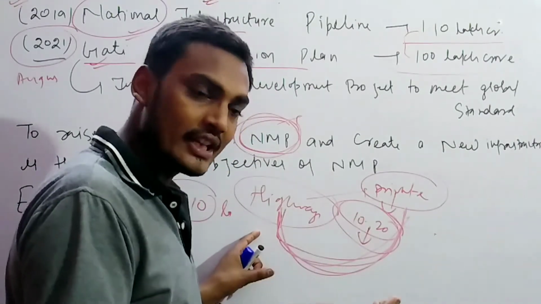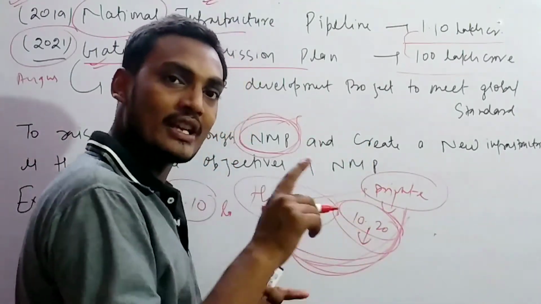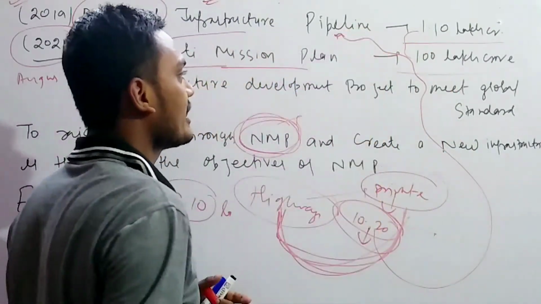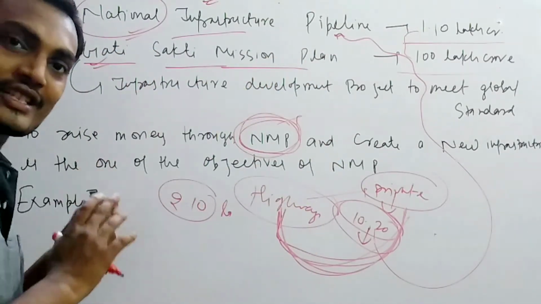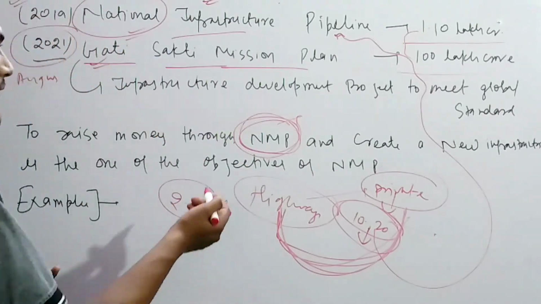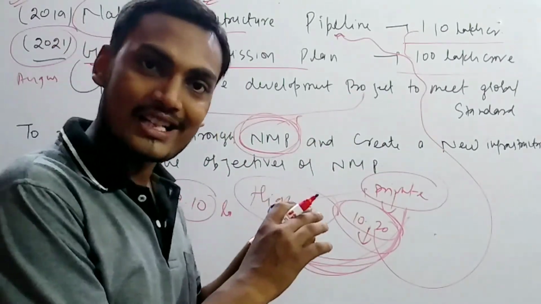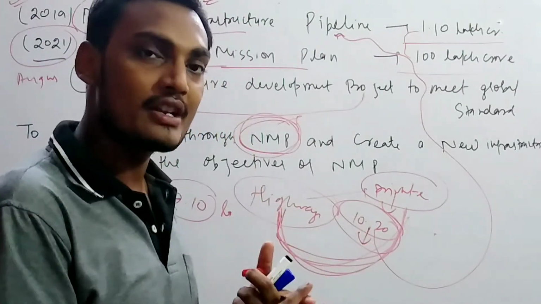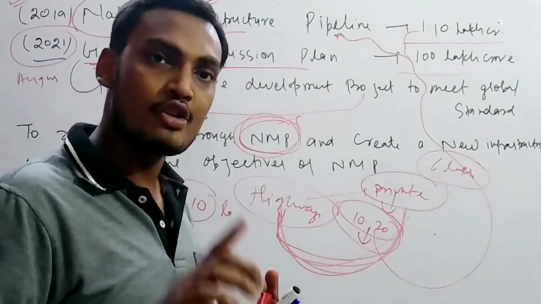This will not only create demand but also increase private investment in infrastructure. Whatever money the government gets will be used to create infrastructure projects under the National Infrastructure Pipeline and the Gati Shakti mission plan. This is very important, and that's why the National Monetization Pipeline is very important. As I have told you, these infrastructure projects are to meet global standards. And what amount of money will the government raise? This 6 lakh crore, and this is one of the innovative ways.